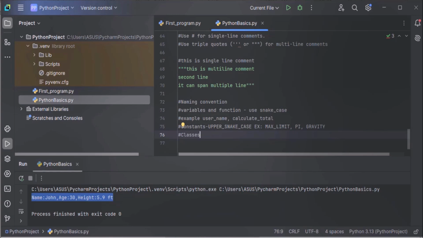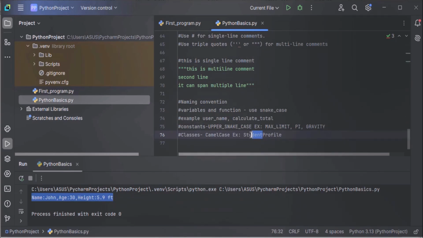For classes, we have to use camel case. Camel case means capitalize the first letter of each word and no underscores. Example, StudentProfile.